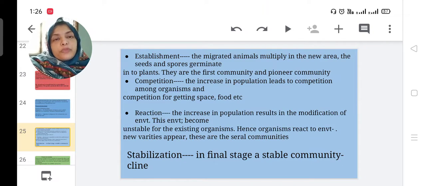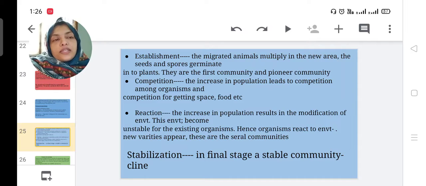Establishment means, if some seeds grow more in any area, and those seed plants multiply in the new area, and that place is changed into another area, that is called pioneer community or first community. Then competition.